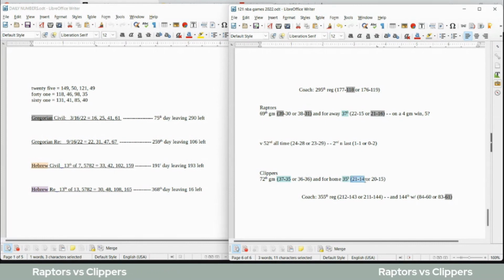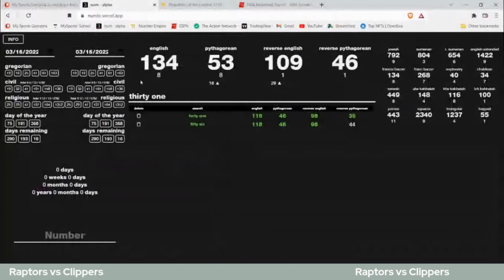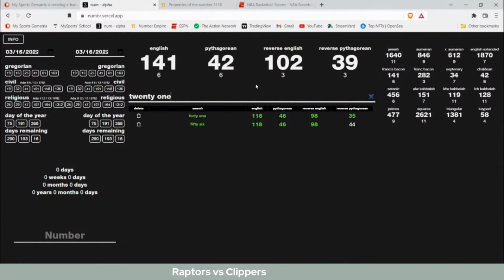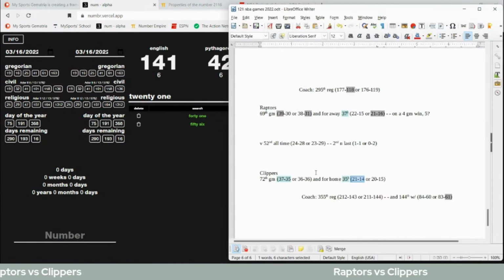Clippers could become 21-14 at home. 2-1-2. 52-24. I think that's about all I really had highlighted.